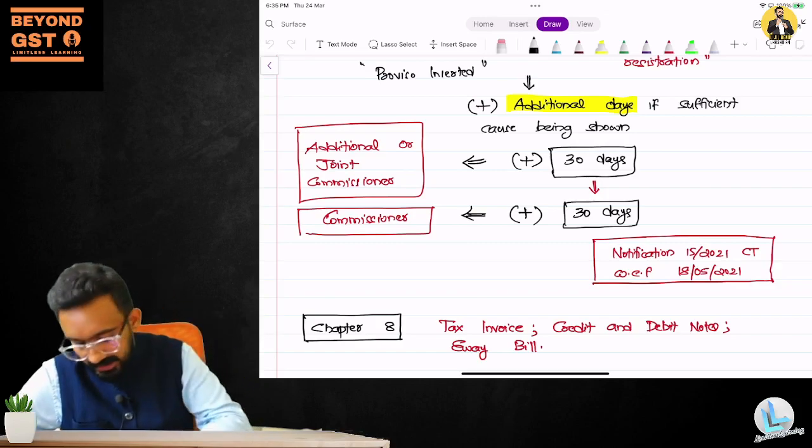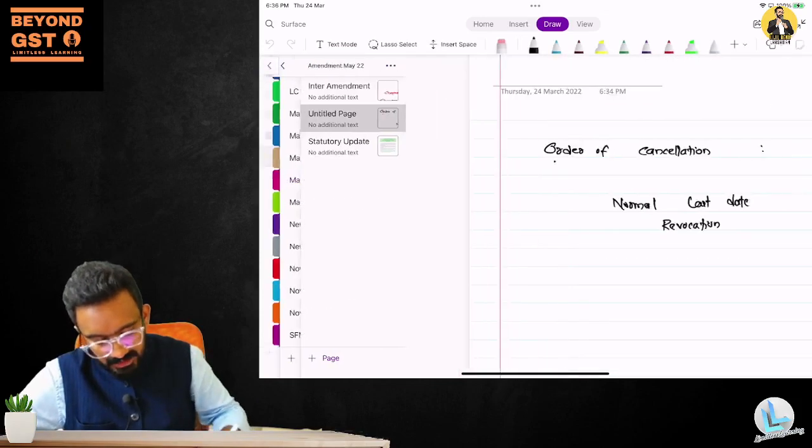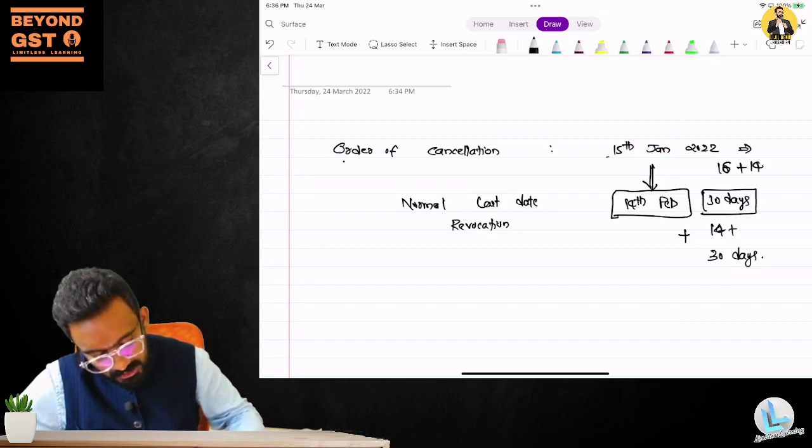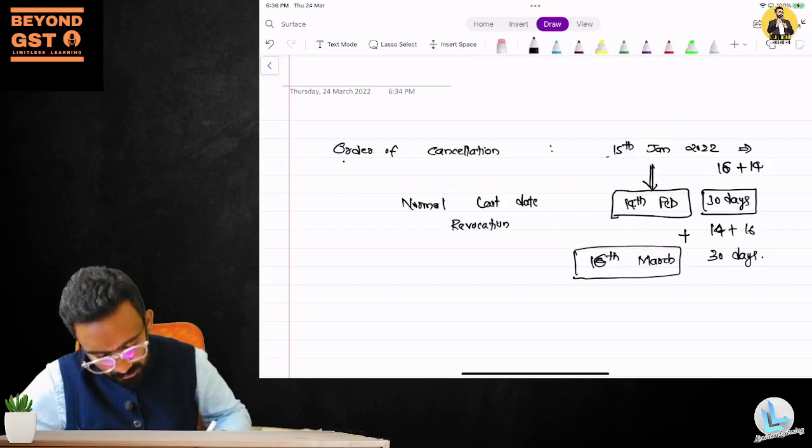Which means that from whatever we have seen here, from 14th of February, you will get another 30 days. In February, 14 days, March, 16 days. So you can apply till 13th of March for revocation, provided you have taken approval from whom?